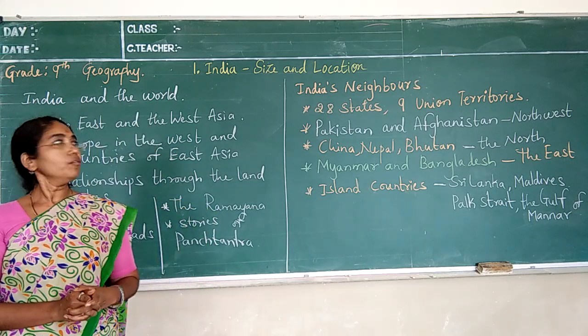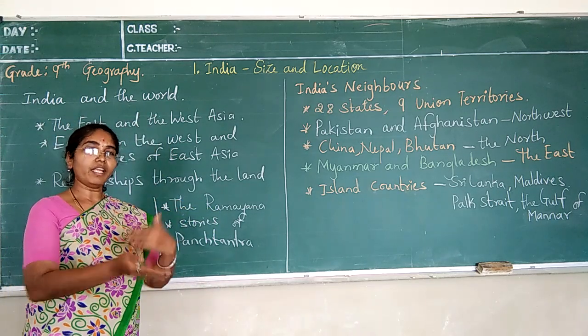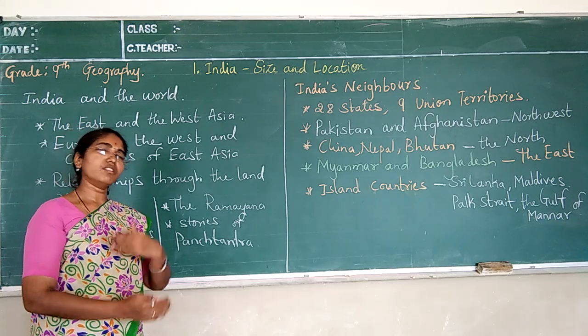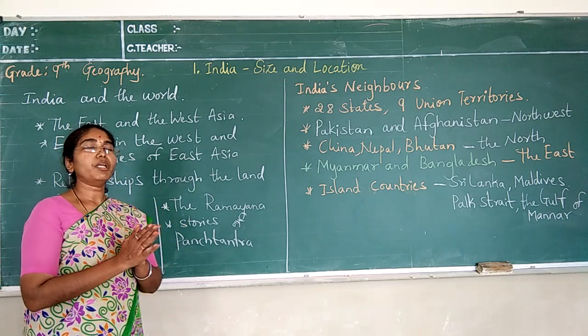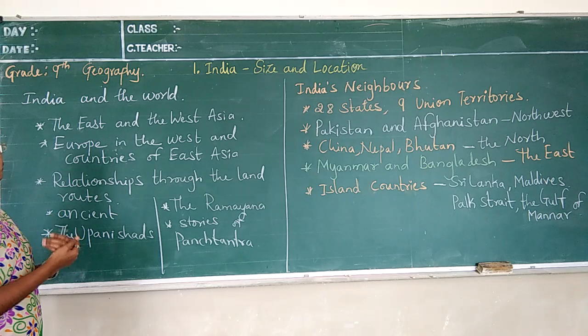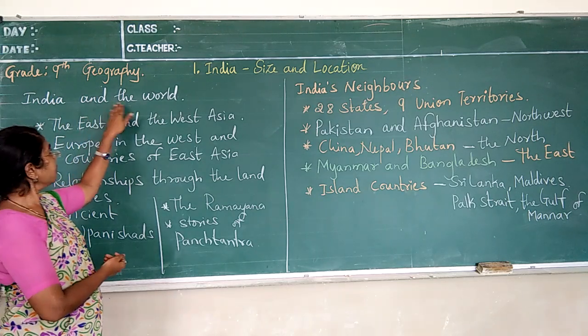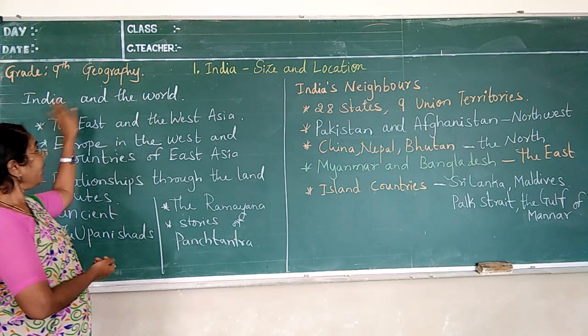So now we are going to the next point of the same chapter, or the next stage of the same chapter, that is India and the world. Yes, India and the world.